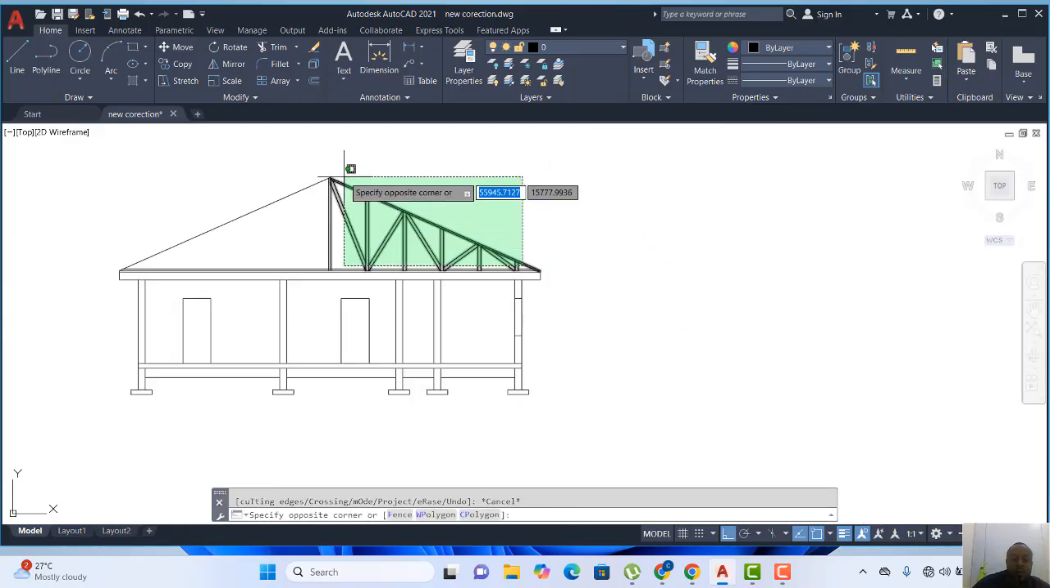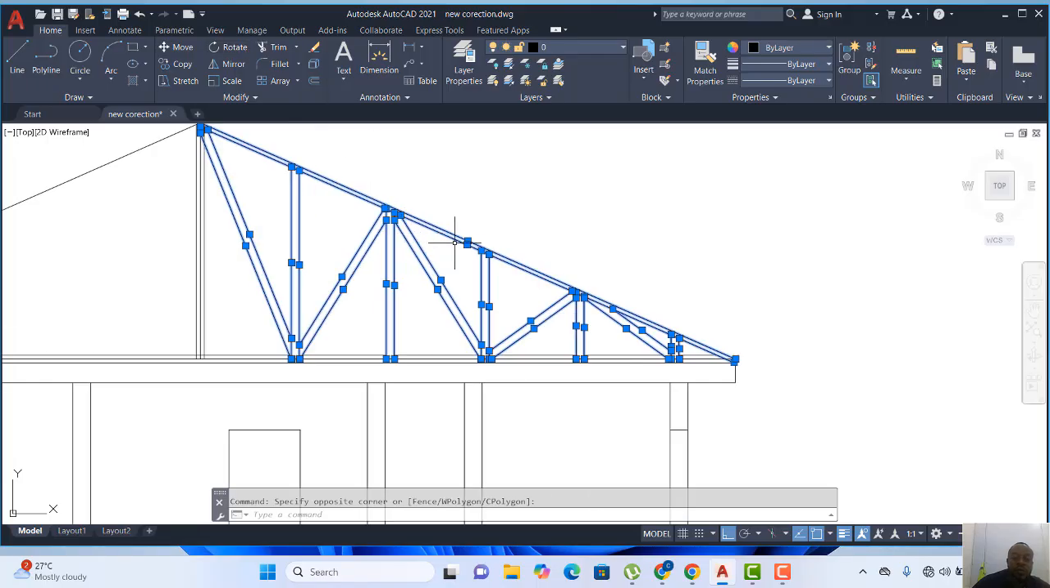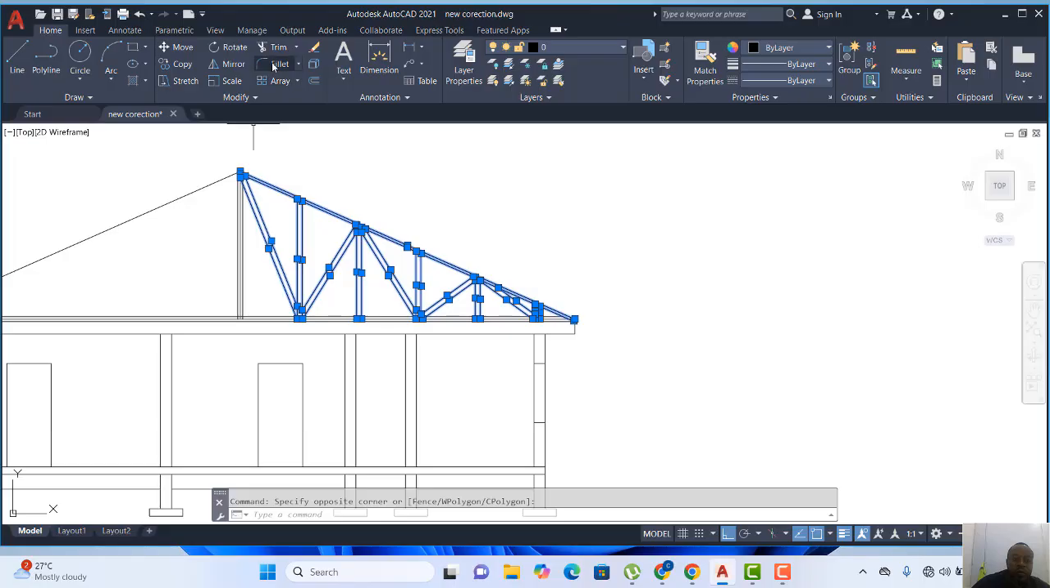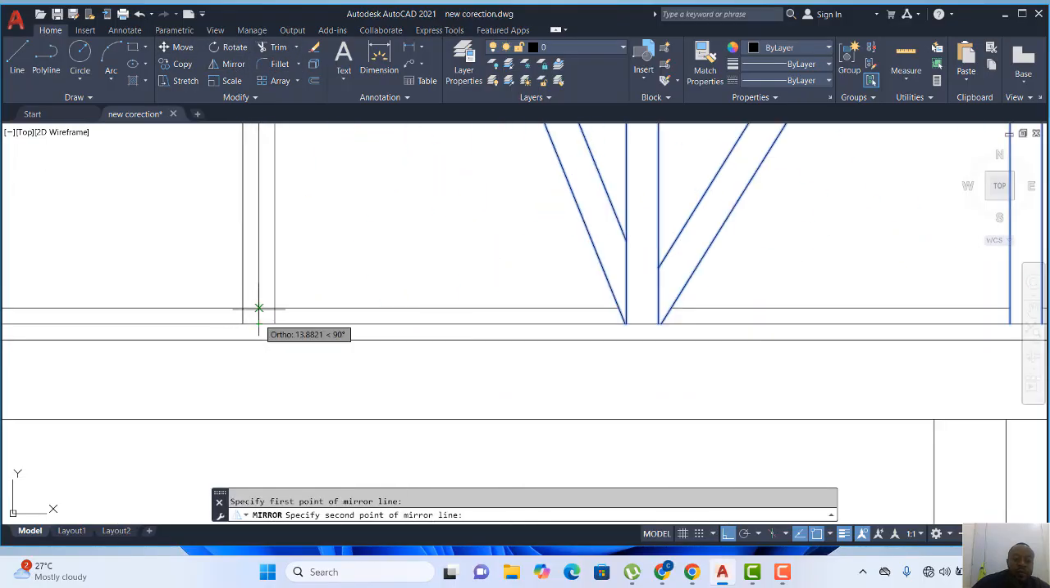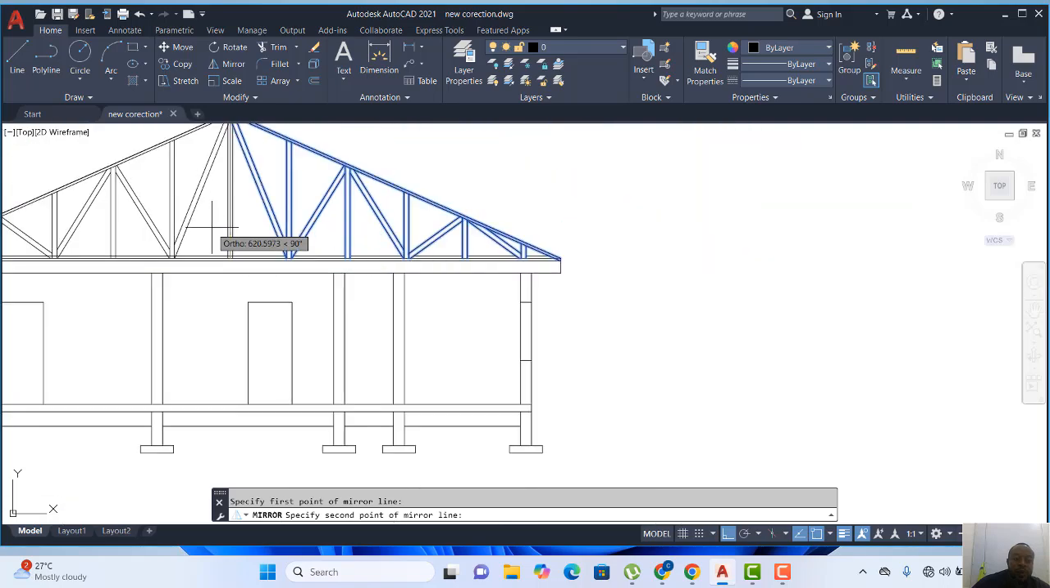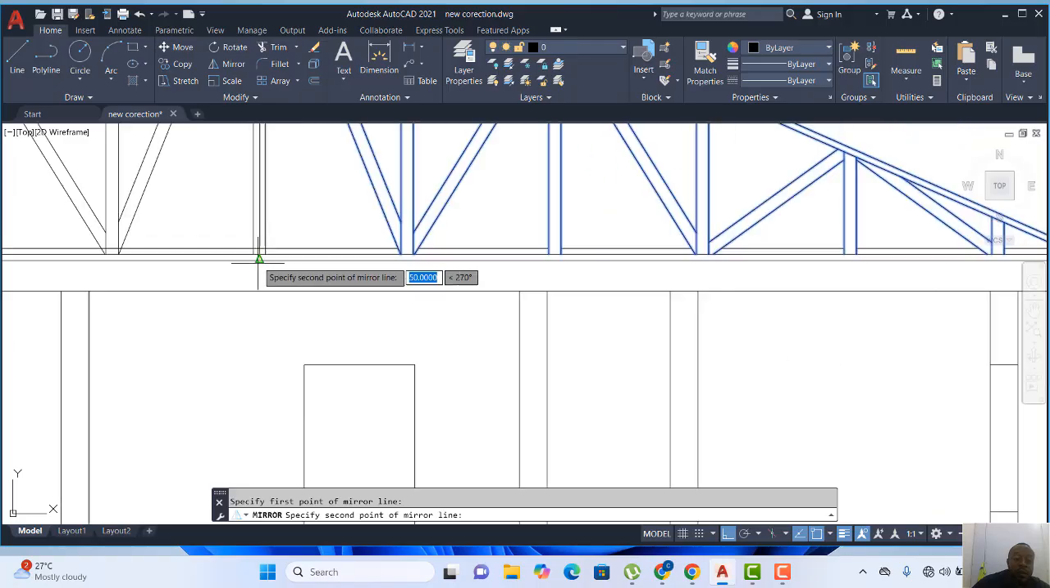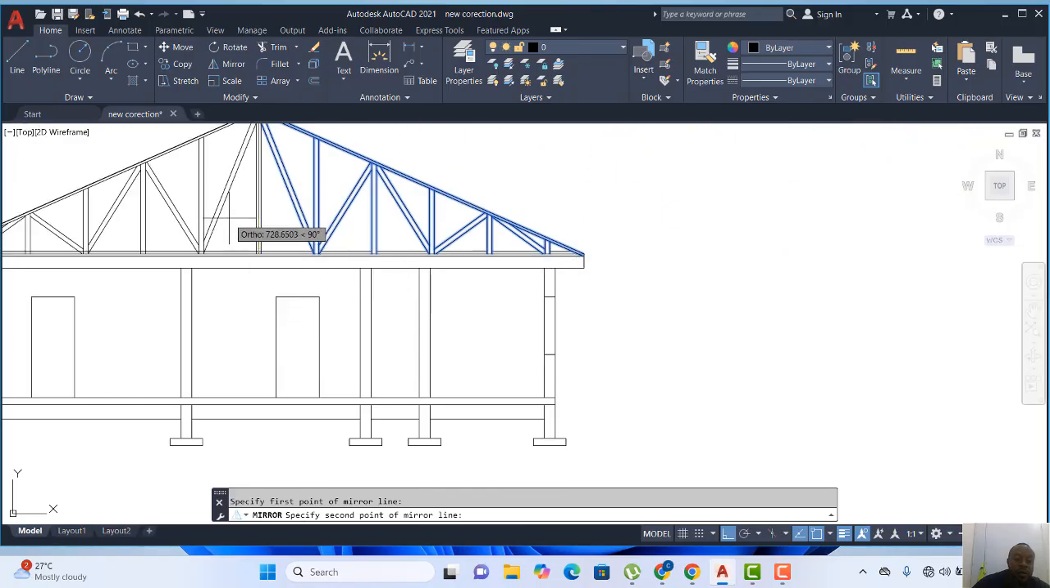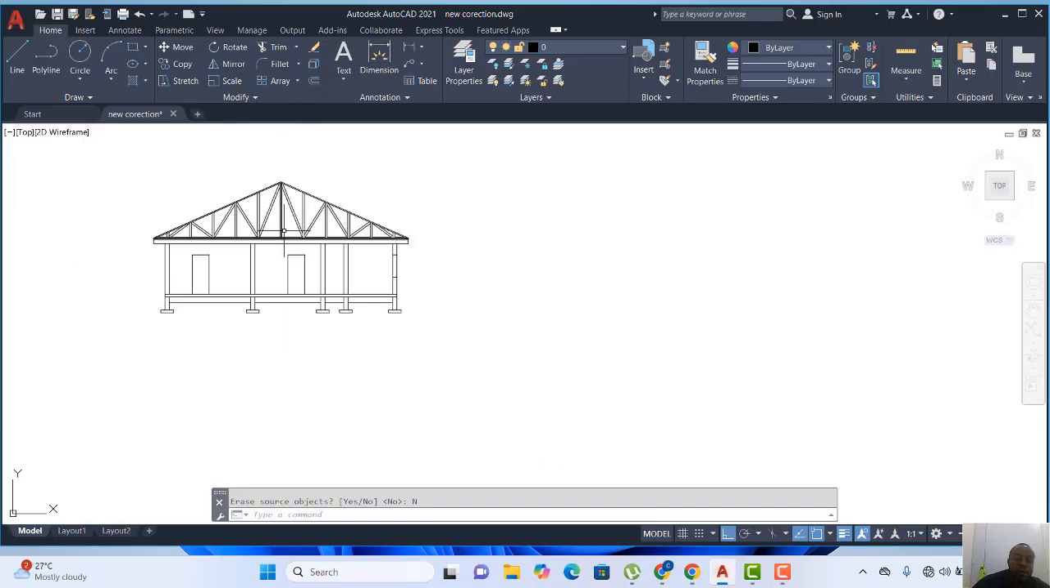Right, so I'll go to my mirror, then I'll mirror it at this point. Okay, so I mirror, so you see I target the center of the line, so that is the one I use to mirror it. Do you want to erase source? No, I want both of them to stay. So at this point now I can remove this line.